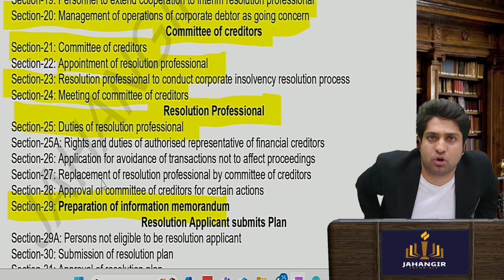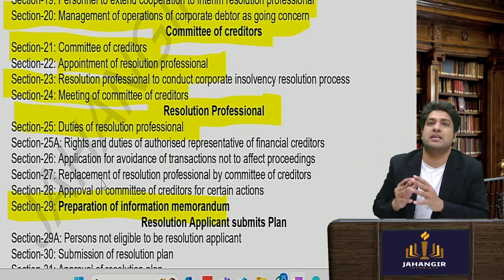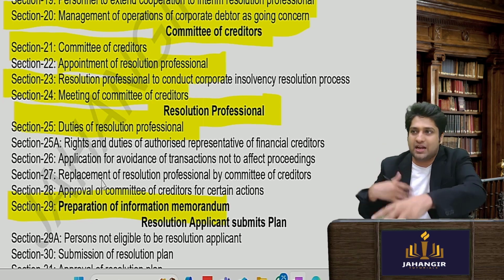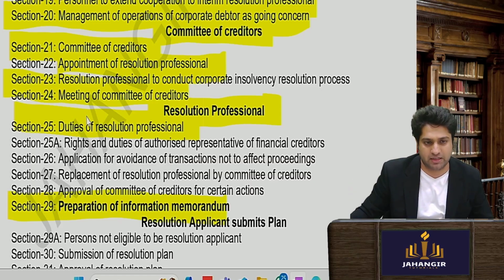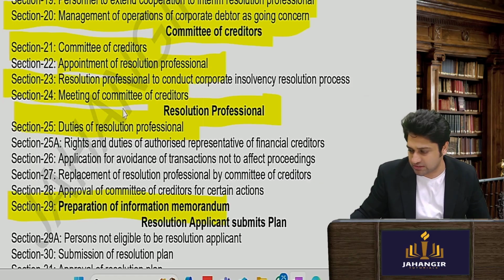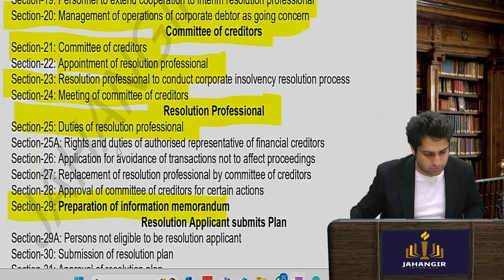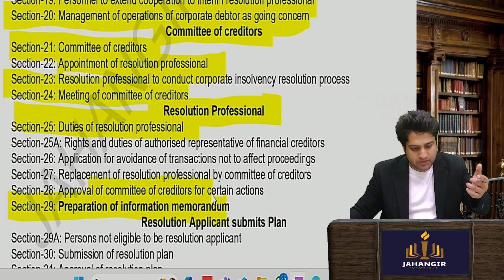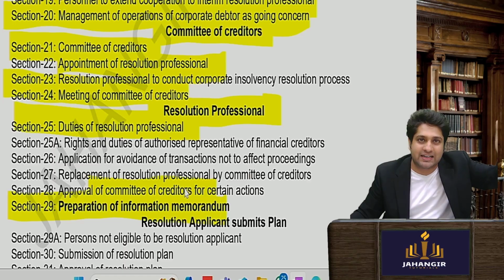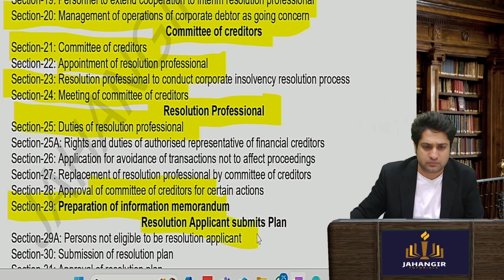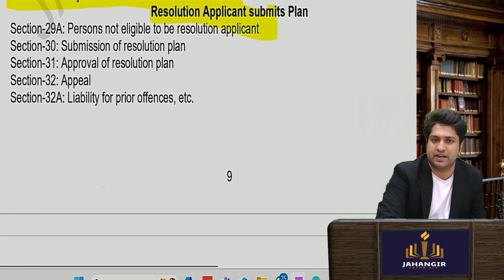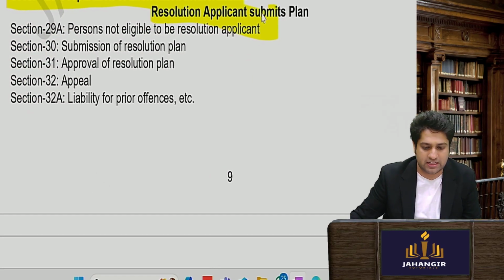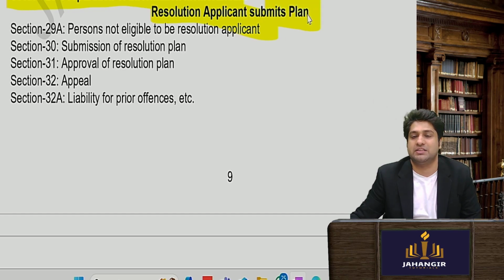Always remember, they don't use the word investors here, they call them resolution applicants. They are applying that they will revive the company and invest money into it. So what's the main job of a resolution professional? To prepare an information memorandum, invite claims, prepare a plan, and then tell NCLT which is the final plan that has been accepted. The applicant submits the plan.